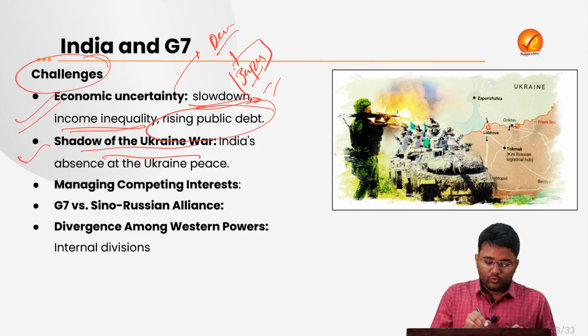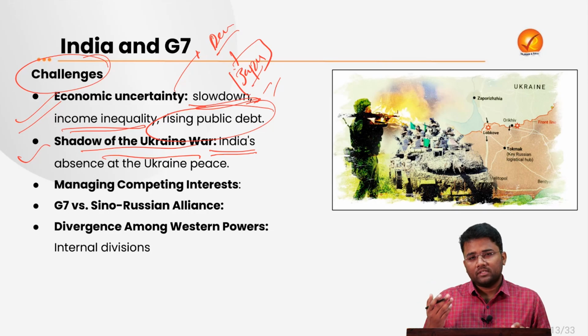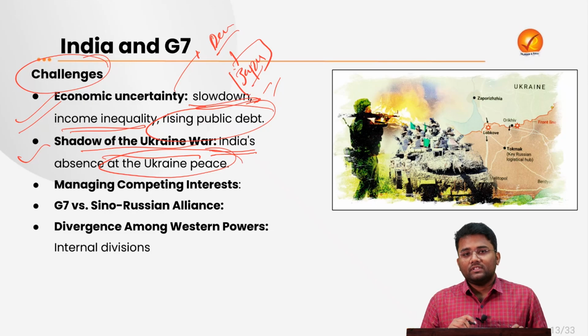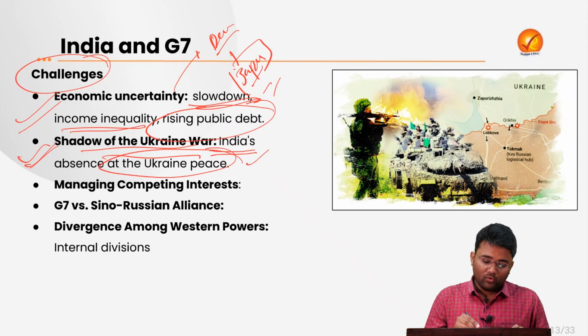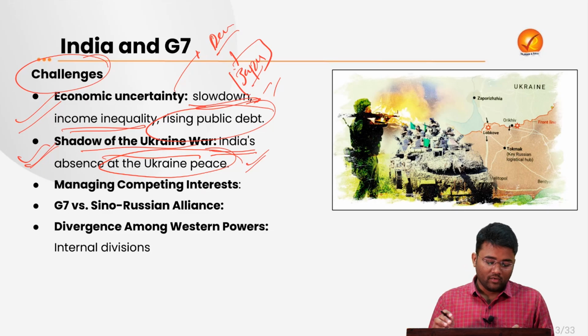Then the shadow of the Ukraine war. Most of the countries of the West are very much disturbed by this Russia-Ukraine war, and they are also disturbed by India's actions in the Ukraine peace process. So this may create an issue where further halting of the deliberation can happen in the geopolitical issue, and this particular issue of the Russia-Ukraine war may overshadow the overall deliberations of the G7 meeting.